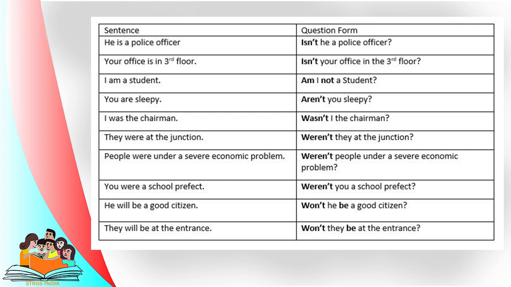Okay. Let's see the other sentences. He will be a good citizen. They will be at the entrance. These two example sentences are future tense sentences of be verbs. When it turns to negative question form: Won't he be a good citizen? Won't they be at the entrance? That means the negative form of the verb comes to the front and the verb be is placed after the subject of the future tense sentence when creating negative form questions.